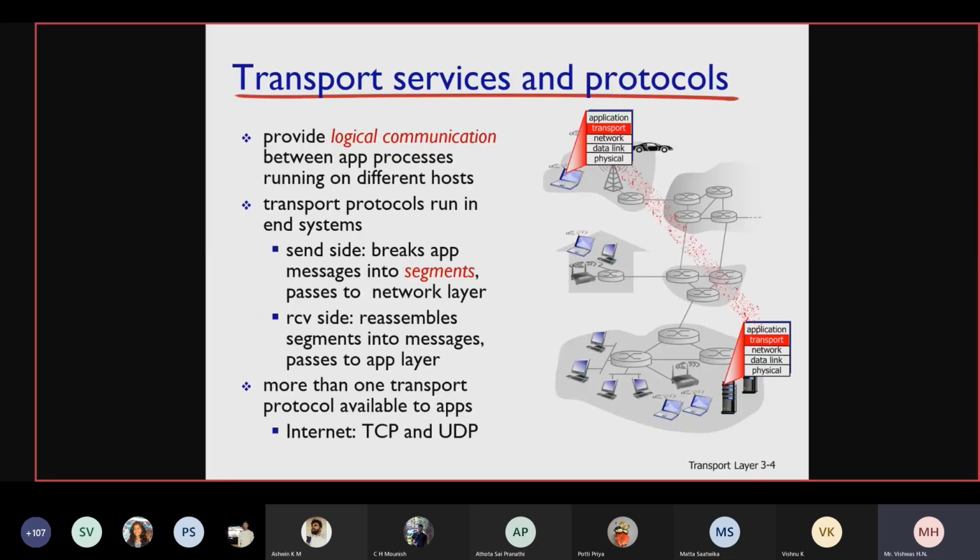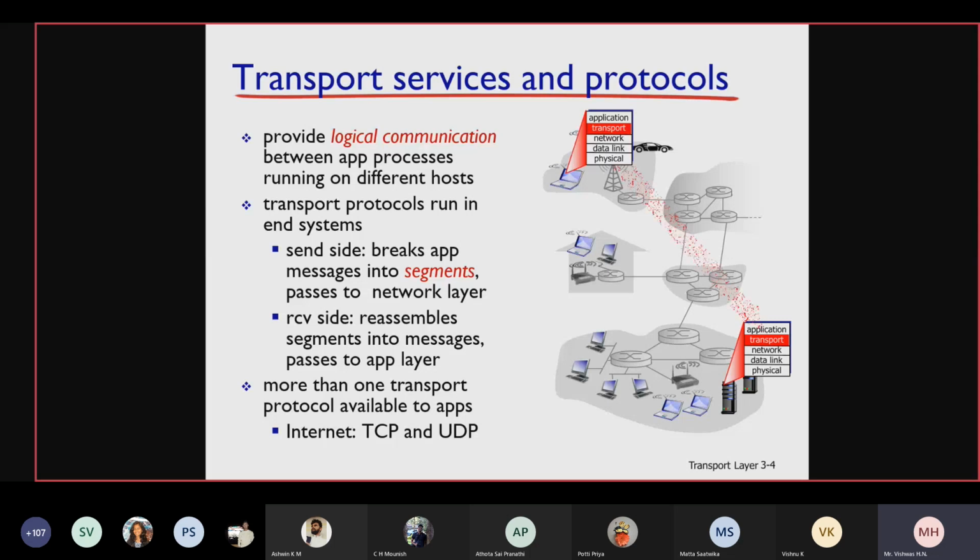Let us look into the services of the transport layer. It provides logical communication between application processes running on different hosts. Is that clear, students? It's a logical connection between the application processes running on different hosts. For example, an application running in my system might also be running in another system sitting in another part of the city. The connection between these two applications is the transport layer service, not the connection between two end devices.